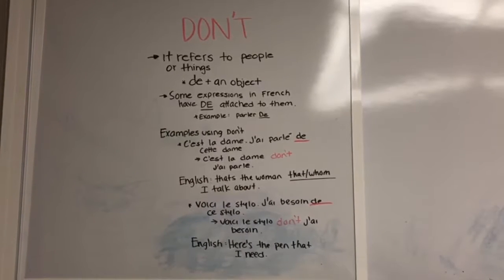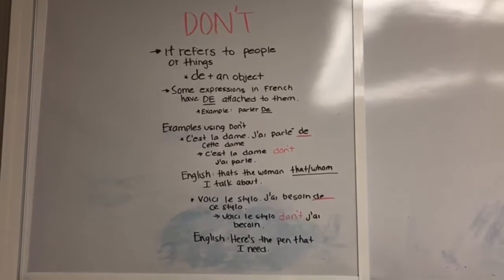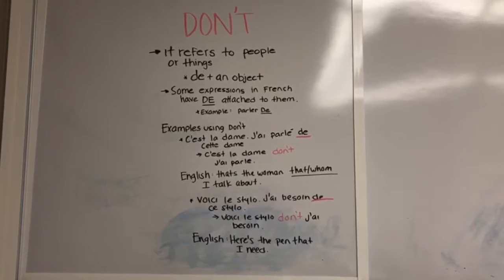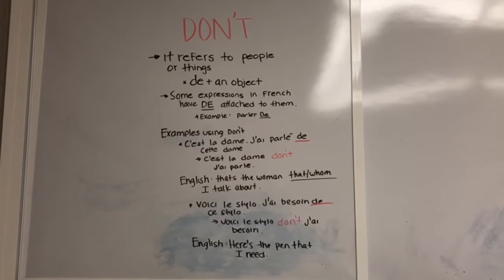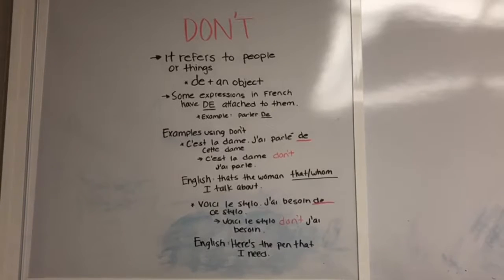Voici le stylo. J'ai besoin de ce stylo. You're going to replace de by adding dont, and it will look like this. Voici le stylo dont j'ai besoin. In English, it is here's the pen that I need.